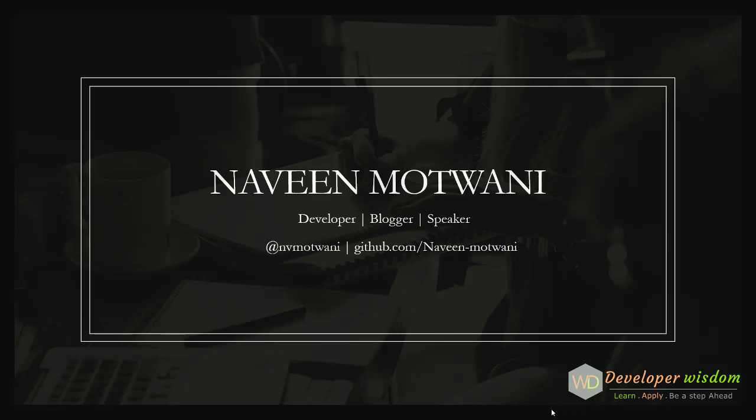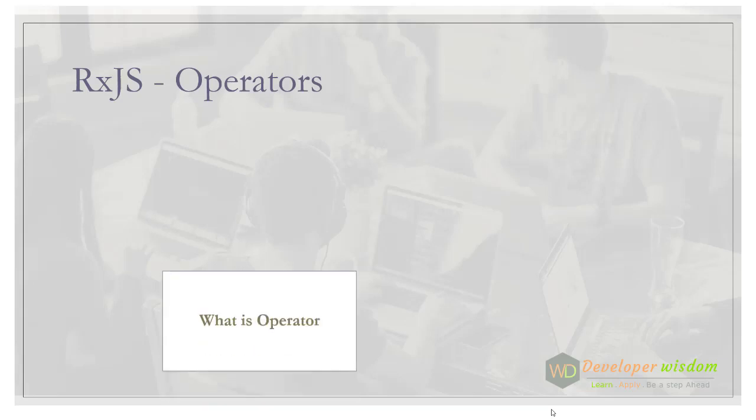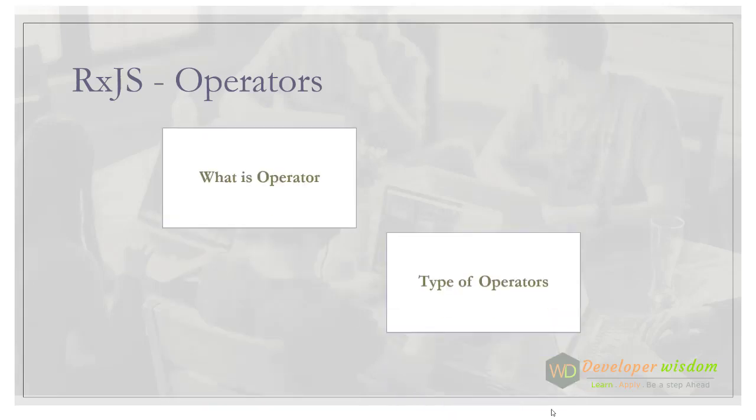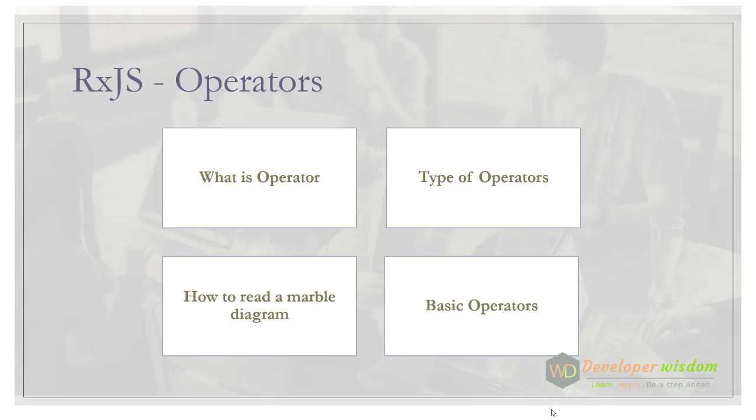This is the course on reactive programming using RxJS in Angular, and in this video I'm going to talk about the RxJS operator. More specifically, I'm going to cover what is an operator, what are the types of operators, how we can read a marble diagram, and then I'll end this video by explaining a very basic operator. So let's get started.